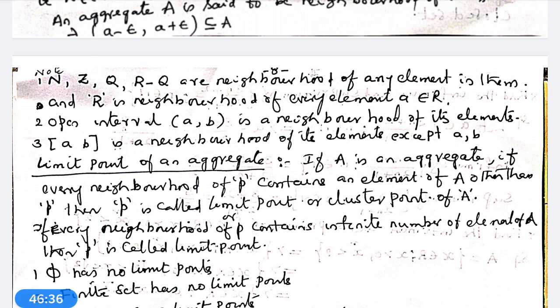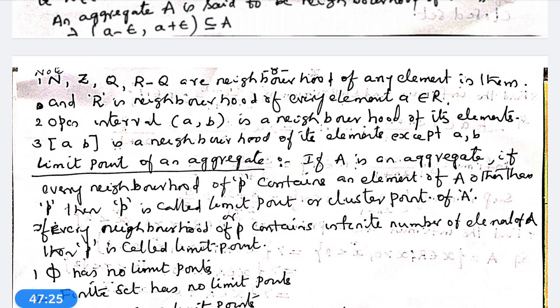Once again, limit point. If A is an aggregate, if P belongs to R, if every neighborhood of P, whatever epsilon you choose for identifying the neighborhood, contains an element of A other than P, or contains infinitely many elements of A, then P is called a limit point or cluster point of A.